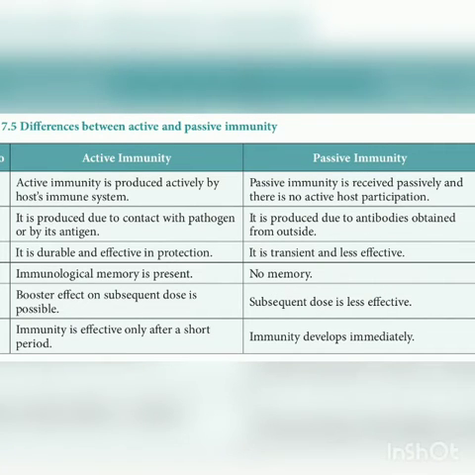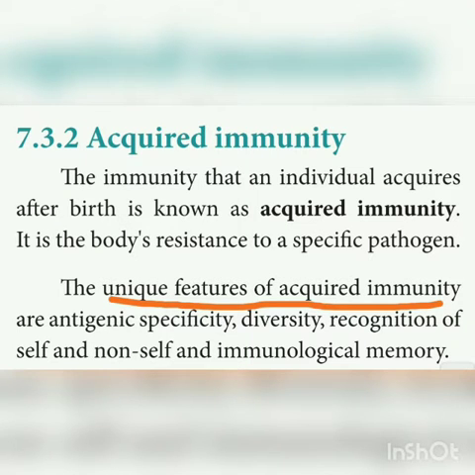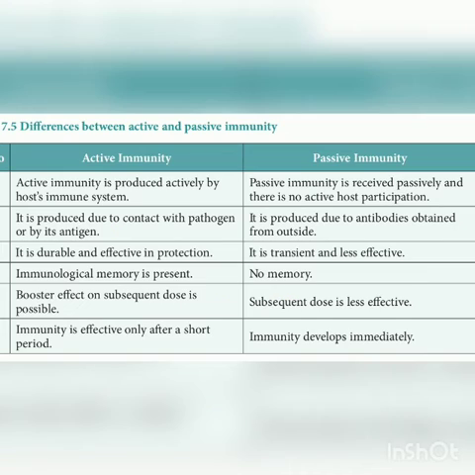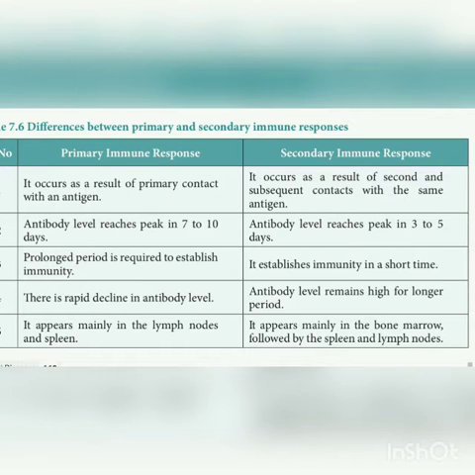So then what are the unique features of acquired immunity? The unique features of acquired immunity are antigenic specificity, diversity, recognition of self and non-self, and immunological memory. And then there are so many 2 mark questions. What is hematopoiesis? Hematopoiesis means the process of production of blood cells in the bone marrow. You have to revise the differences between active and passive immunity, and primary and secondary immune responses, right?